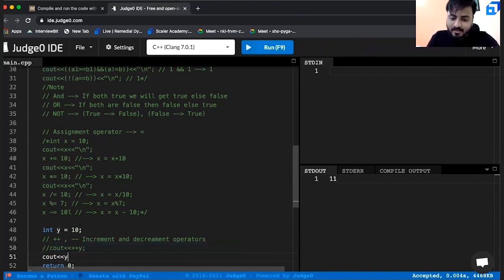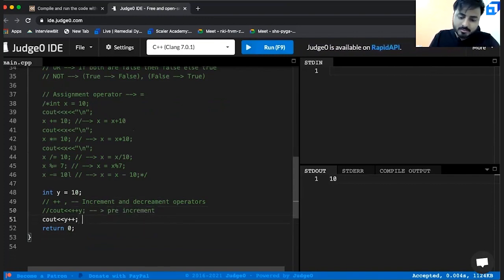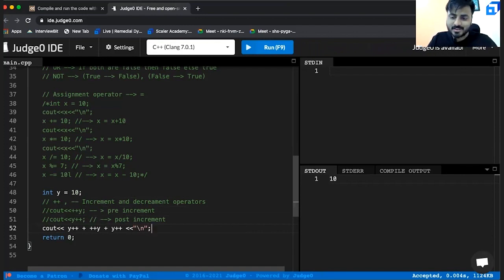If you print y plus plus, ideally it should give you 11 only. Let us see what it will give you. It's actually giving you 10. The thing is, this is called pre-increment and this is called post-increment. And generally, in most of the interview MCQ questions, you'll find these kinds of questions. Questions like, what will be the output of y plus plus plus plus plus y plus y plus plus. And these are very nasty questions. And these are very confusing as well, right?